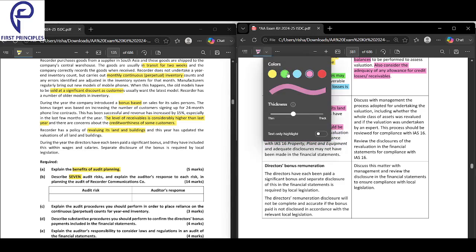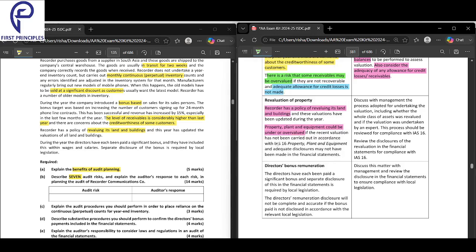It can be overvalued because if the revaluation has not happened with regards to IAS 16 and disclosures have not been made in the financial statements, there is a good chance of that. Recorder has a policy of revaluing its land and buildings, and these valuations have been updated during the year. So property, plant, and equipment could be under or overvalued if the recent valuation has not been carried out in accordance with IAS 16, and adequate disclosures may not have been made in the financial statements.